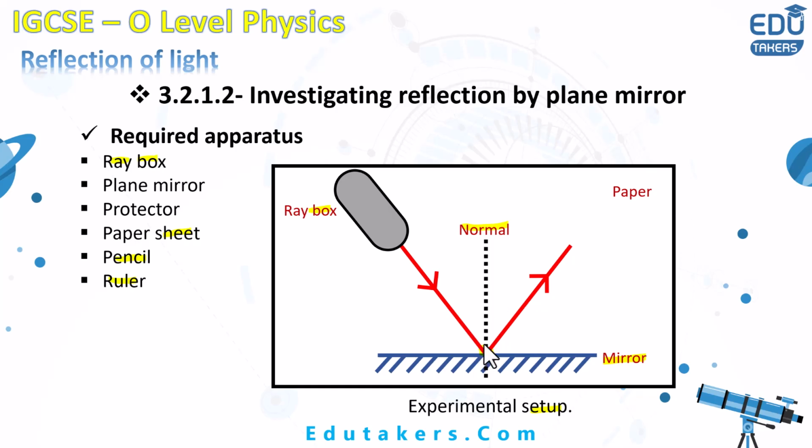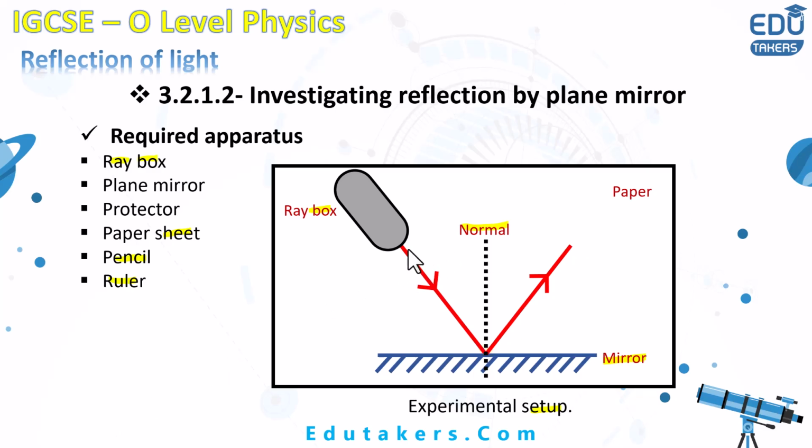This angle is measured with respect to the normal, because the angle of incidence is the angle that the incident ray makes with the normal line. So you have to measure the angle of the incident ray coming from the ray box with respect to the normal. After that, we need to put two dots on the path of the incident ray.